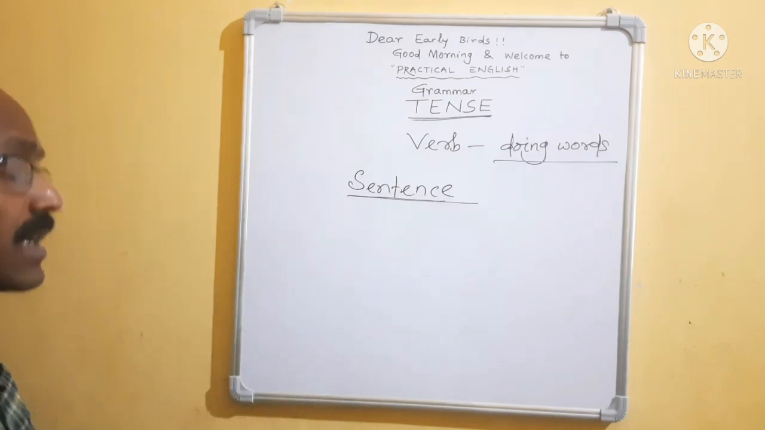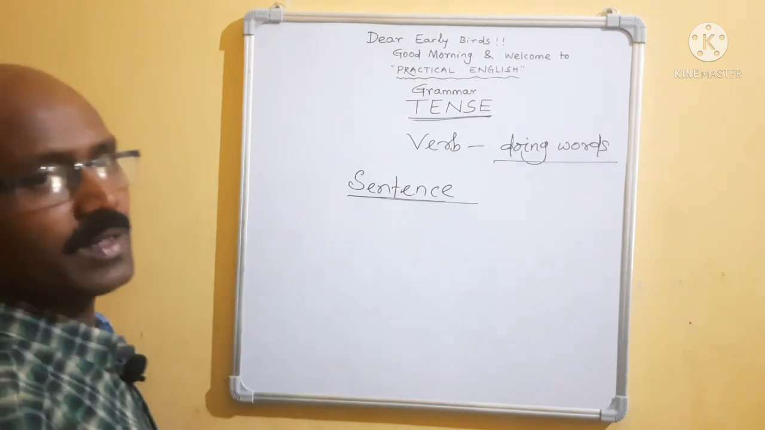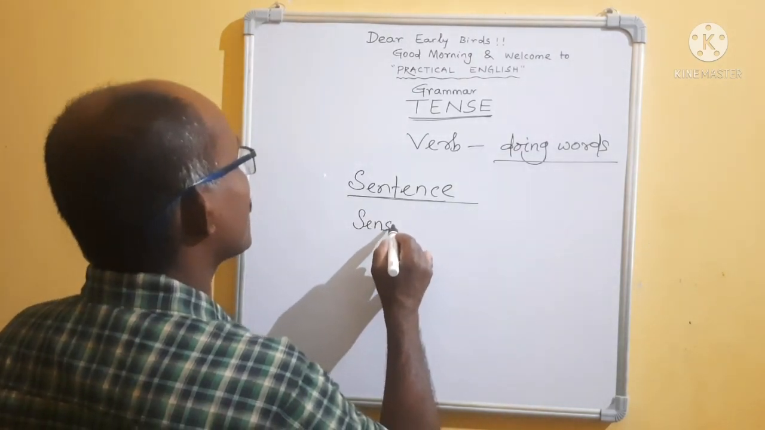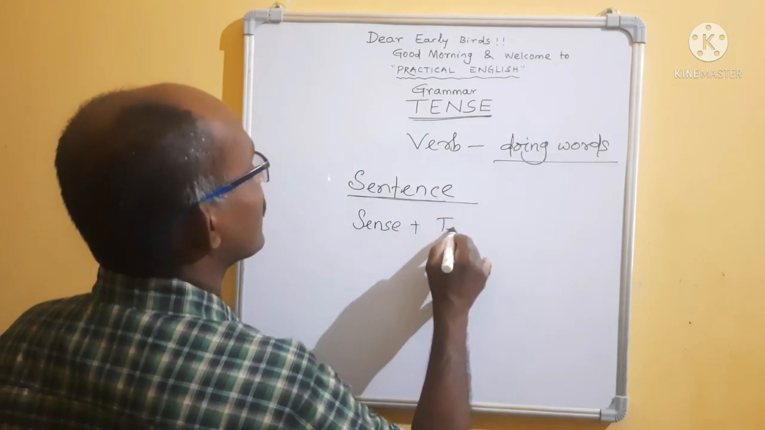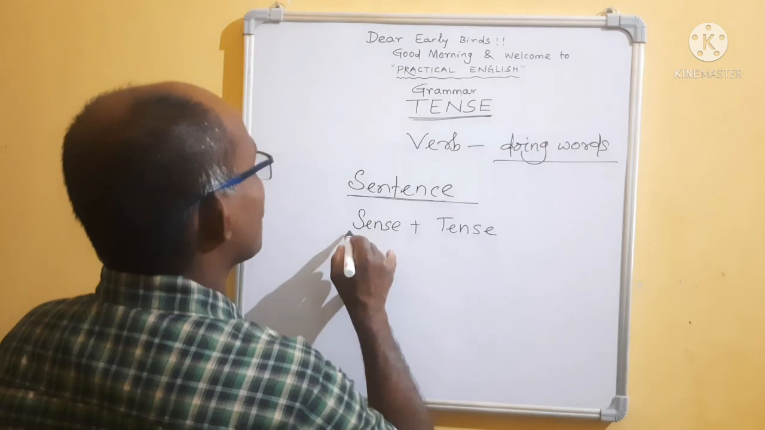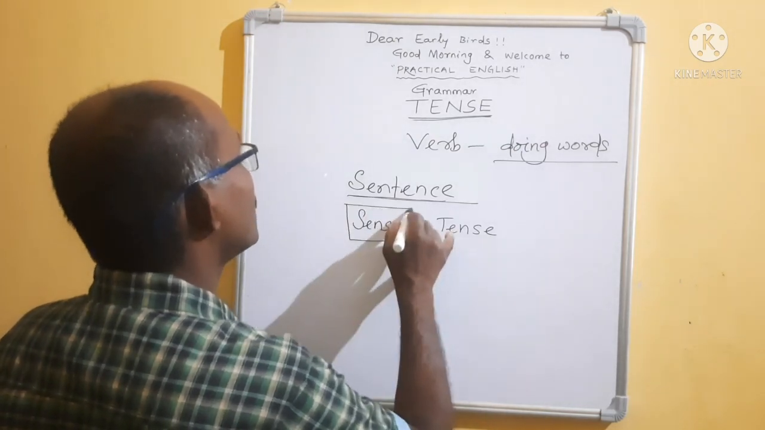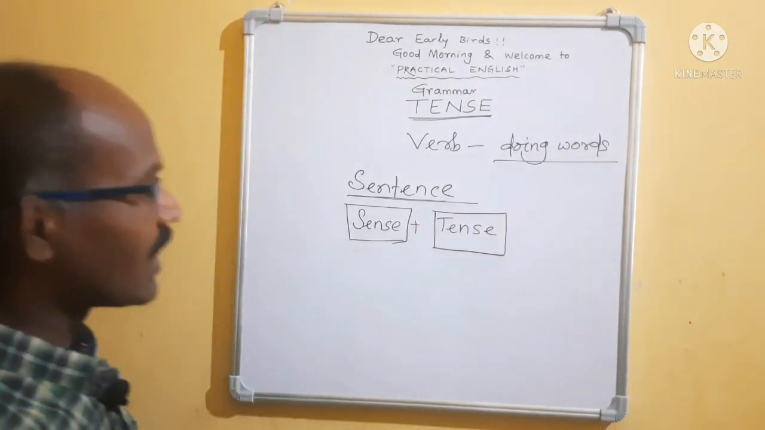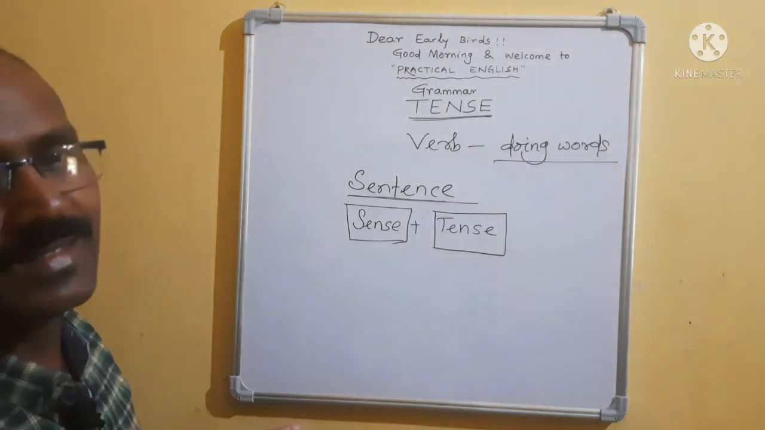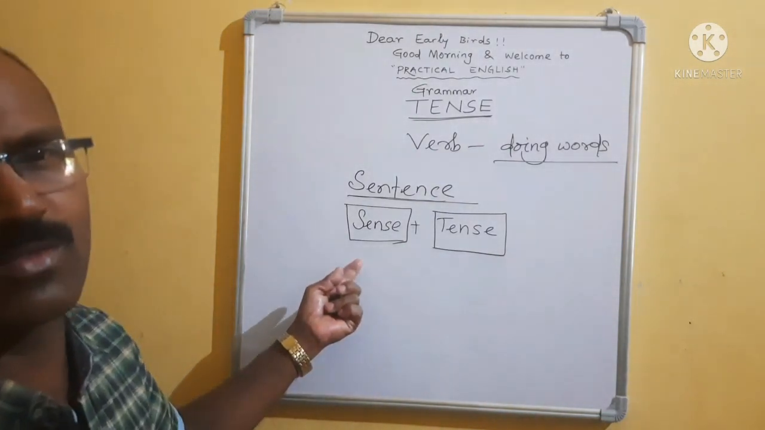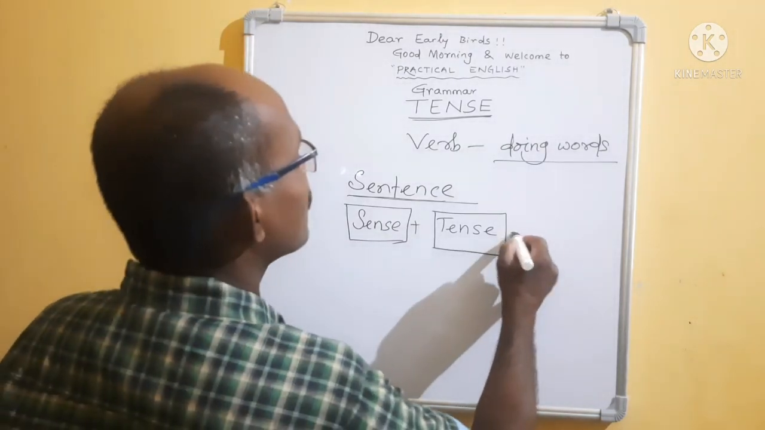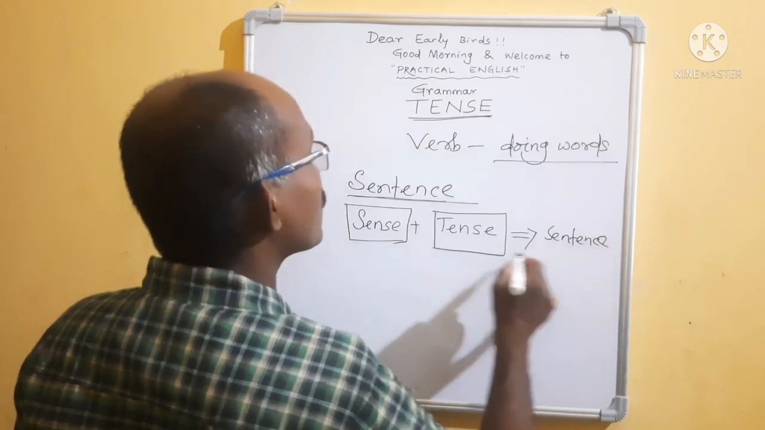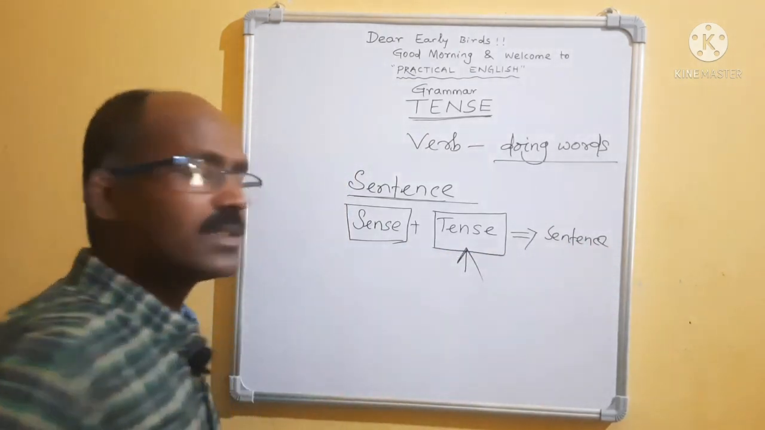Now in another sense, I can explain very nicely that sentence means, what did you get? Sense plus tense. If you are getting the sense, meaning if you are getting the meaning, and it indicates the tense, then it will be a complete sentence. Sense means meaning, the same thing you have told. Sense plus tense equals sentence. That means here also I wanted to indicate that tense is badly required.